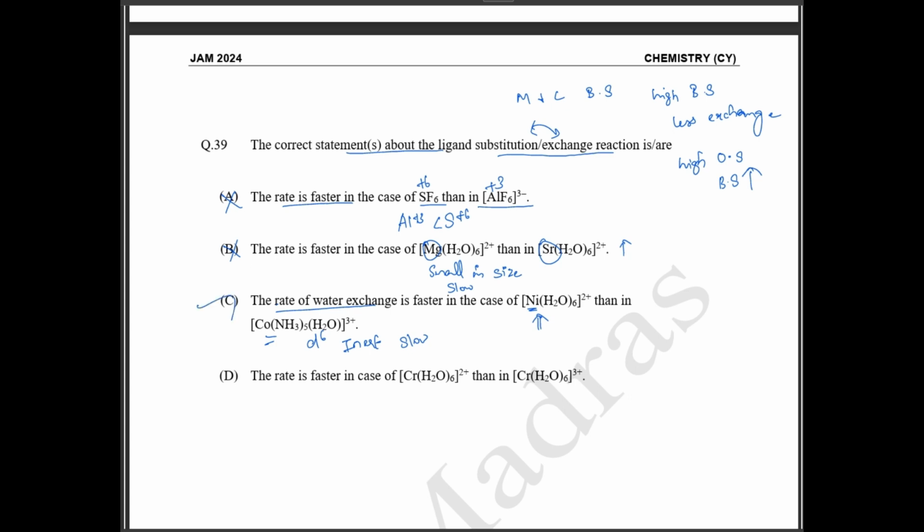Okay, this is correct. Then the rate is faster in case of chromium 2 plus. Chromium 2 plus is going to be your D4 system, D4 high spin. So chromium D4 high spin is going to exhibit a Jahn-Teller distortion. In Jahn-Teller distortion, exchange will be faster. But in case of your chromium 3 plus, this is going to be D3, again an inert system. In an inert system, ligand exchange will be slow. So again the rate is faster in case of chromium 2 plus than chromium 3 plus. So options C and D are the correct answer.